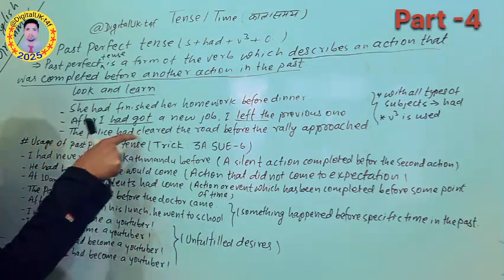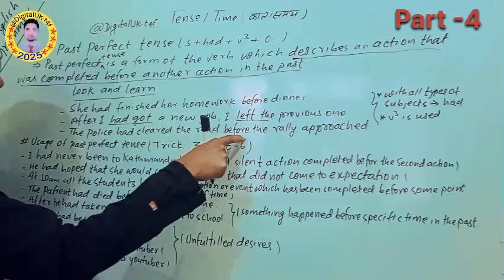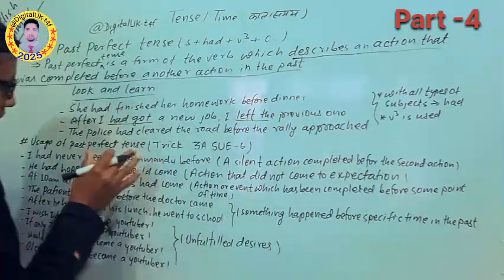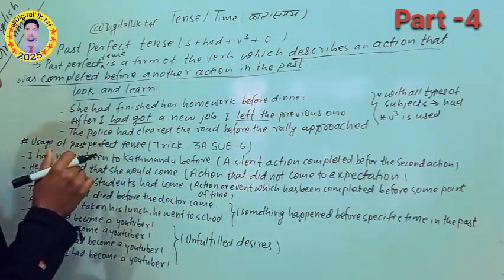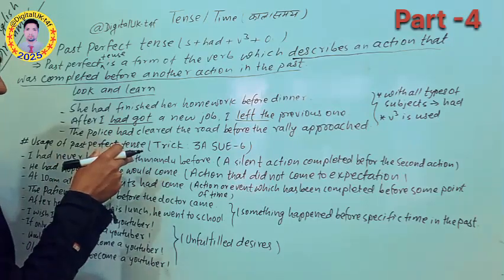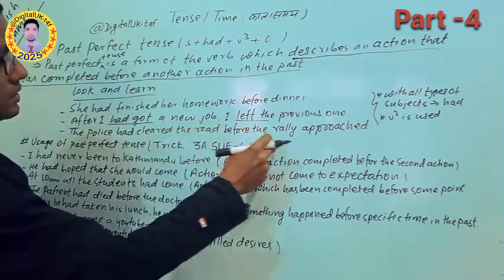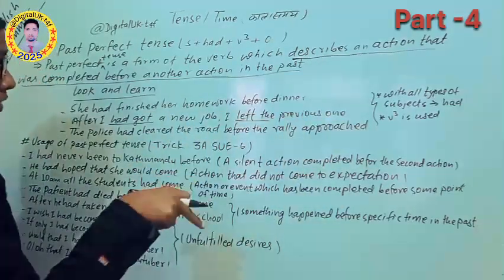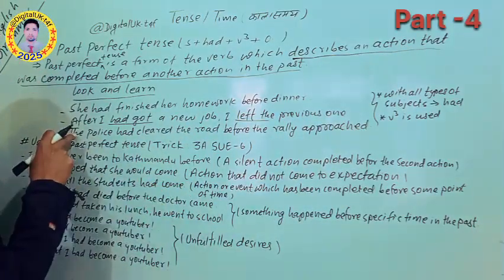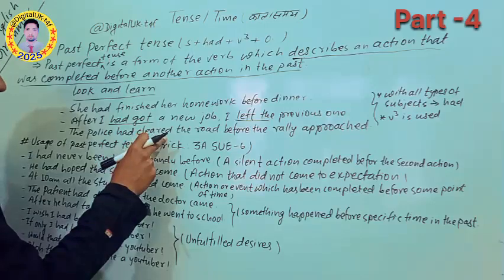The police had cleared the road before the rally approached. So here also you can see two actions completed in the past. One is clearing the road, another is the rally approaching. Which action happened first? First was clearing the road.